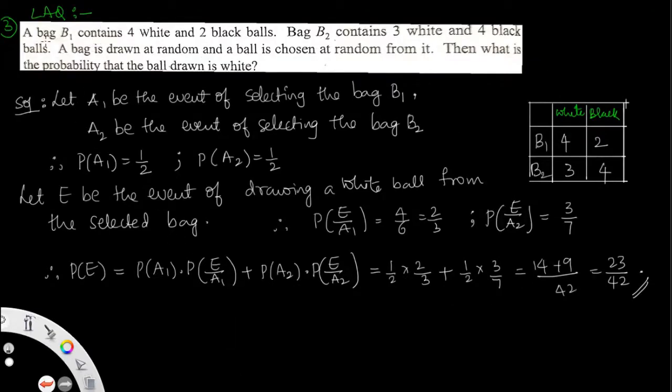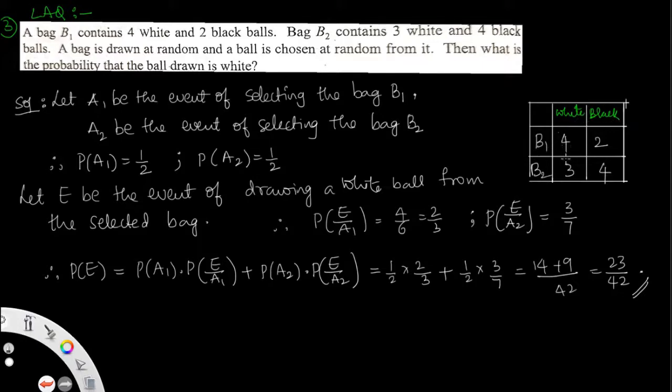A bag B1 contains 4 white and 2 black balls, and bag B2 contains 3 white and 4 black balls. If a bag is drawn at random and a ball is chosen at random from it, then what is the probability that the ball drawn is white? For our convenience, I will draw it in tabular form: bag 1, bag 2, white and black balls.